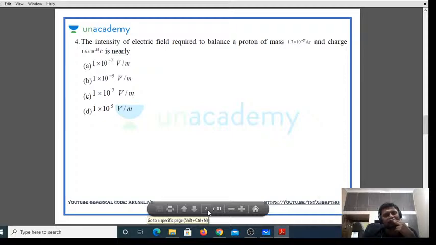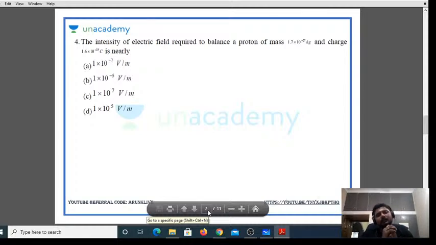The intensity of electric field required to balance a proton of mass 1.7 into 10 power minus 27 kg and charge 1.6 into 10 power minus 19 coulombs is nearly equal to what? Right? See, this is a very small, tricky question. Try to understand what is the meaning of this question.